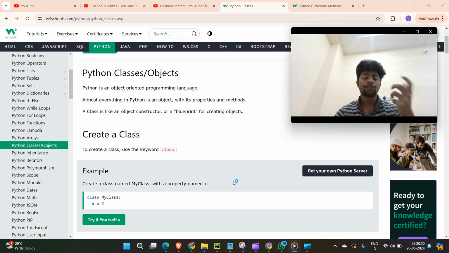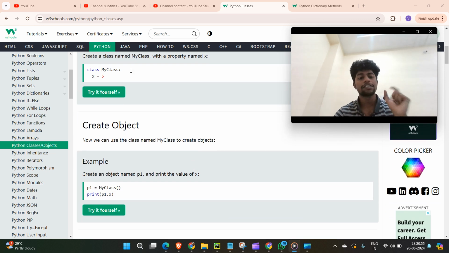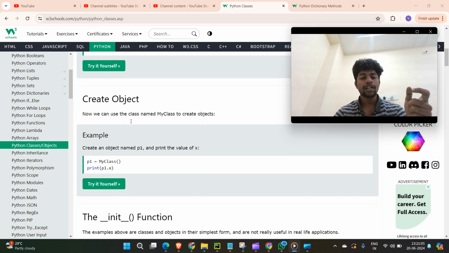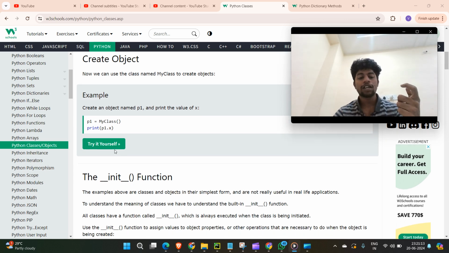You can see here, in case you want to create a class, this is the syntax. You have to use the keyword class, and after that, this is a name. Whatever name you are giving, that is nothing but the class. After that, you declare some content here. These are nothing but properties. Once you create this, you can create the object like this: p1 equal to MyClass. In this case, what happens? Whatever methods or properties are available in this MyClass, with the help of the dot, you can access them.